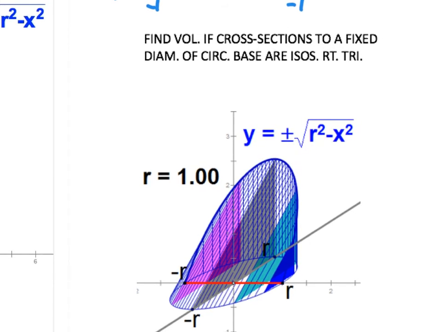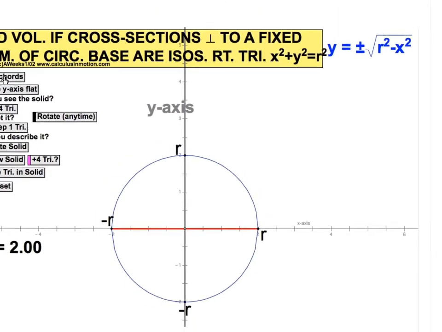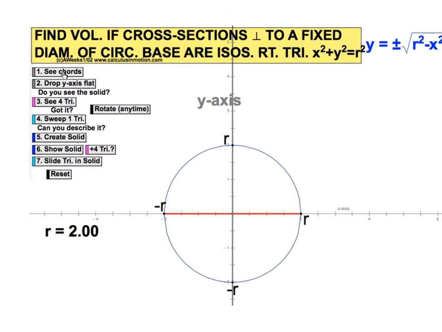So let's take a look at another example real quick, where we have the same circular base, and we have isosceles right triangles as our cross-sectional area. So let me show you guys a quick little video on that, and then we'll set this up.